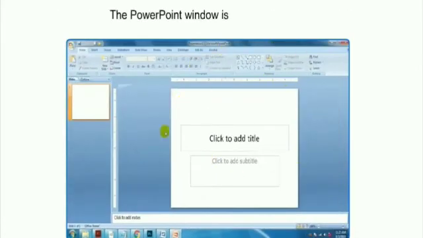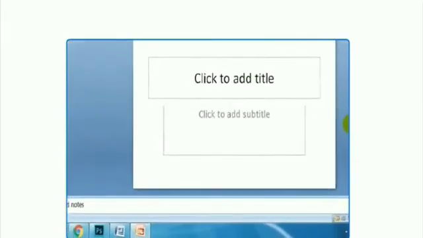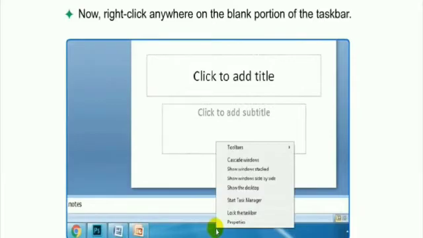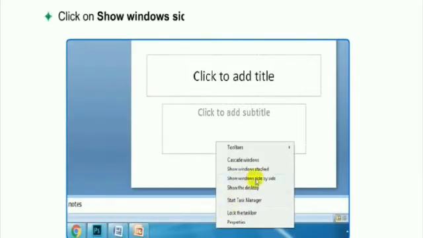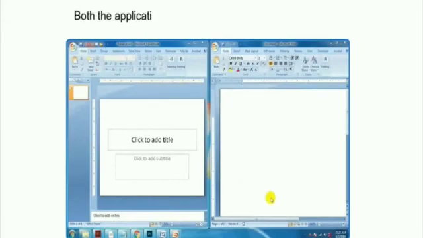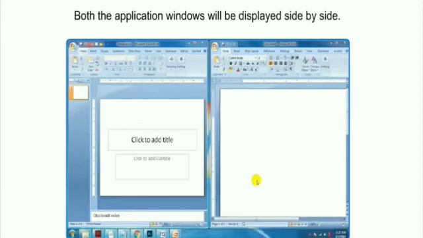The PowerPoint window is active at present. Now right-click anywhere on the blank portion of the taskbar. Click on the Show Windows Side by Side option from the shortcut menu. Both the application windows will be displayed side by side, as you can see.